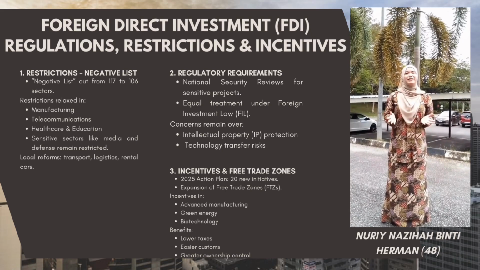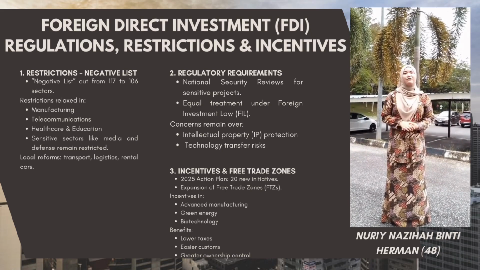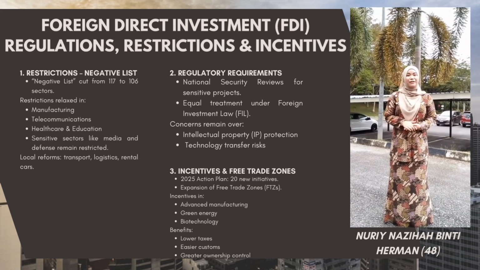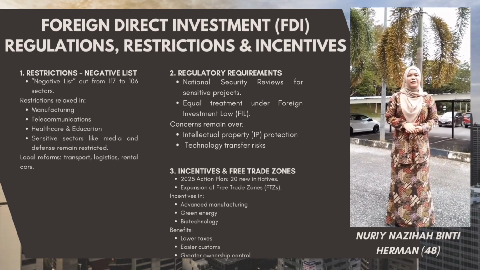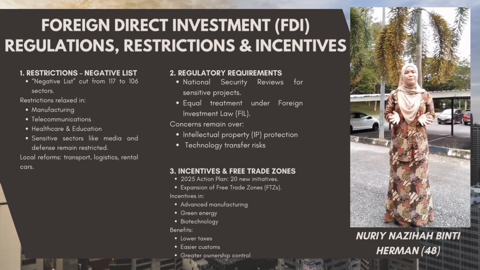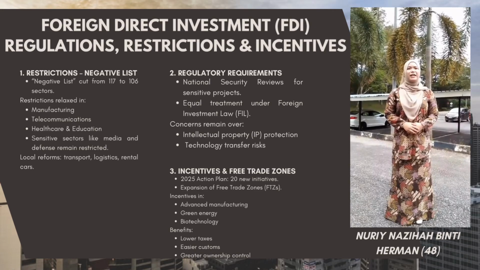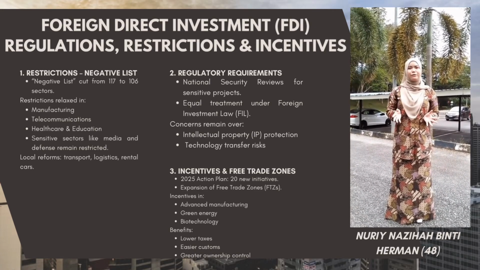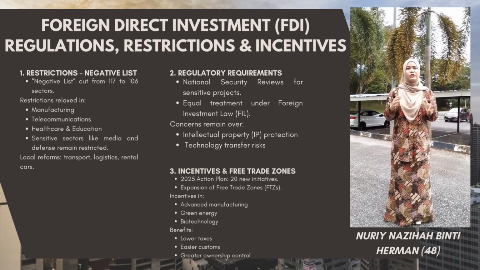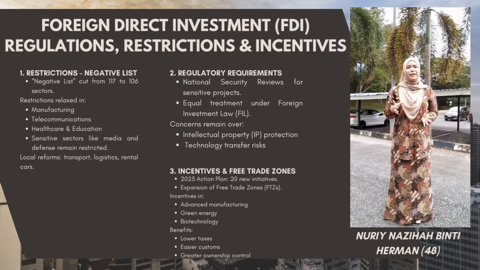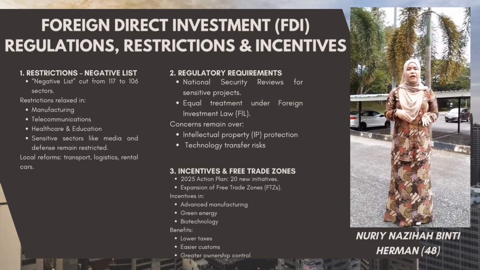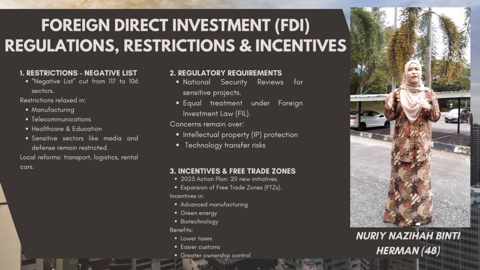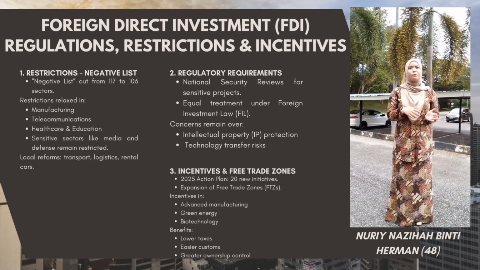Now I will be presenting section 2, which focuses on foreign direct investment policies in China, specifically the regulation, restriction and incentive that impact multinational companies or MNCs. To begin, China is the second largest economy in the world and its FDI policies reflect a balance between openness and national security. One of the main tools used is the negative list, which outlines the sectors where foreign investment is either restricted or prohibited.